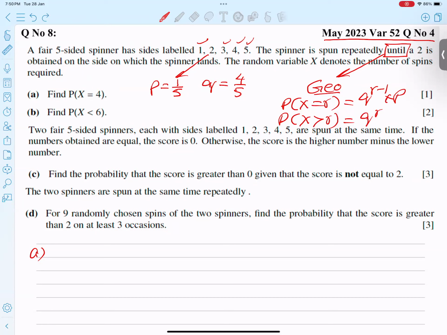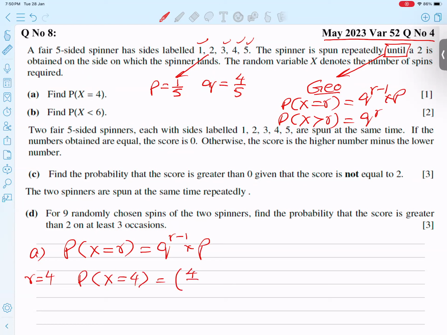Logically it is very clear, because X equals 4. So the p value I have, the q value I have. Apply the formula: X equals r, q to the power r minus 1 into p. I replace every r by 4. The q value is 4 upon 5, so 4/5 to the power 4 minus 1, into 1 over 5. If we type this in the calculator, we get the answer 0.1024. That's it. Let's go for the next part.